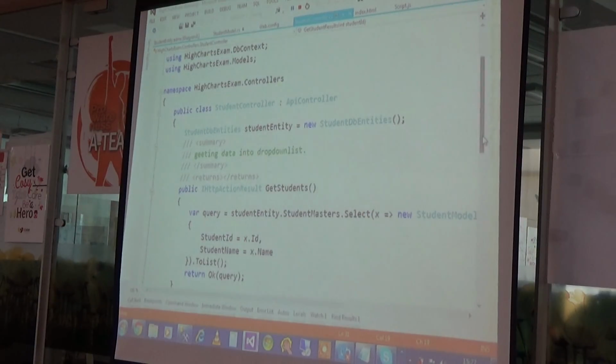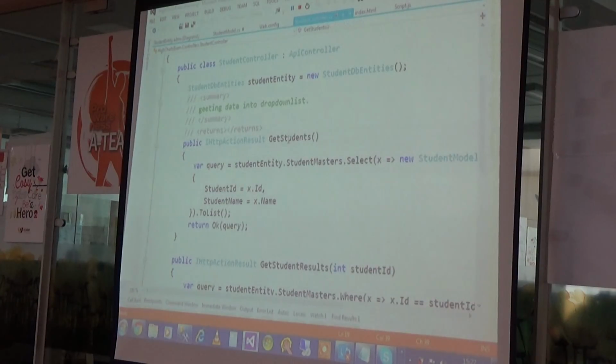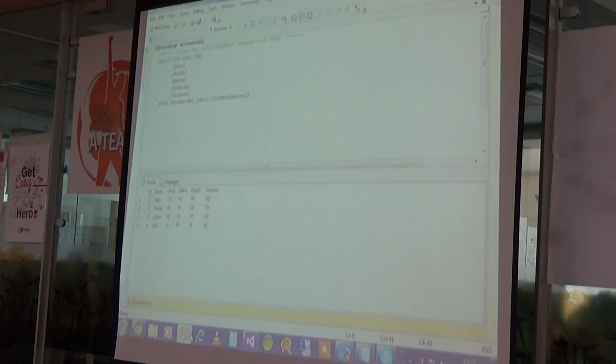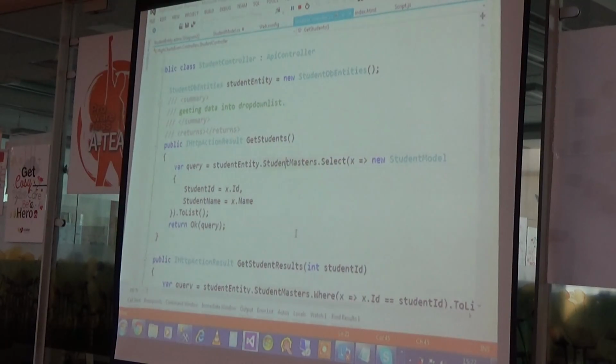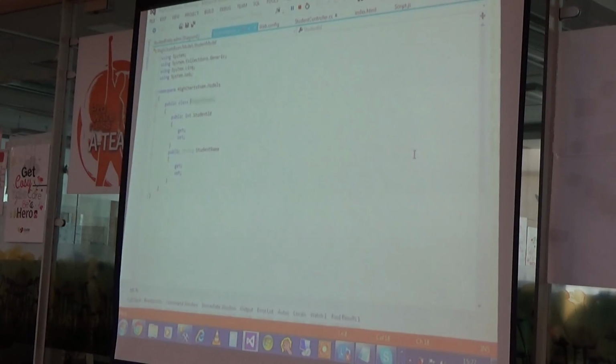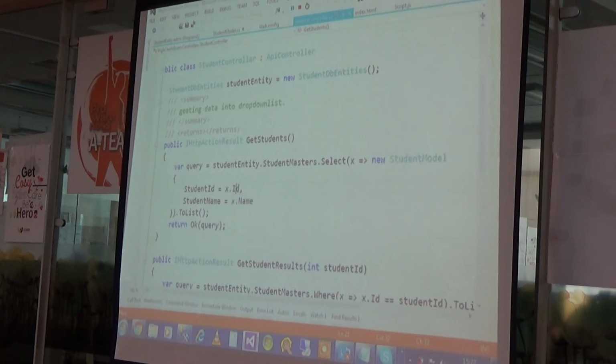After that, I have created one method, GetStudents. In the GetStudents method, you can see I have my student entity object, and StudentMasters is my table name. This is my student master table. I am using the DB first approach, so everything comes directly. After that, StudentModel is my class where I have created two properties, StudentID and StudentName. I am binding this ID and name into StudentID and StudentName, and in the form of a list, this is stored into my query, and I return it. So my first method is completed.